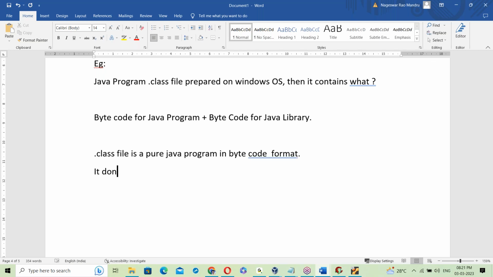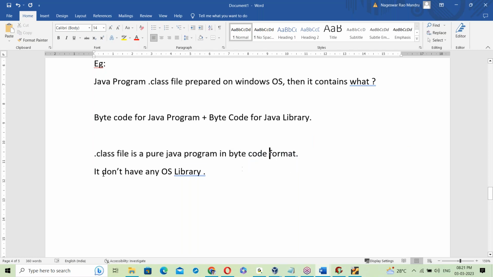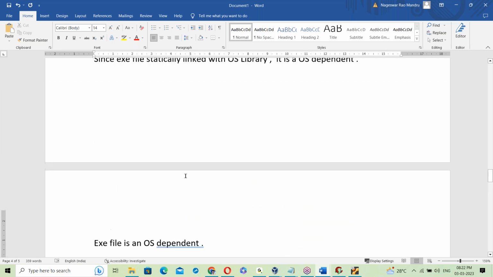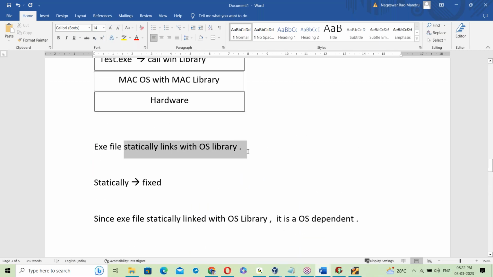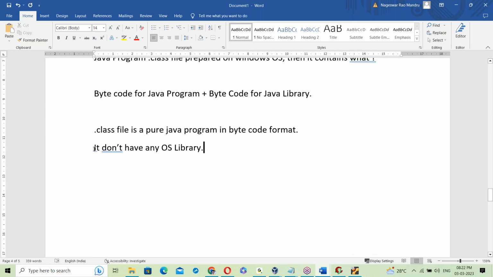You don't have any OS library here. So the dot class file is a pure Java program in bytecode format. If it is an exe file, it links with the OS library, but the dot class file never links with the OS library. So the dot class file doesn't have any OS library. It is a pure Java program in bytecode format.